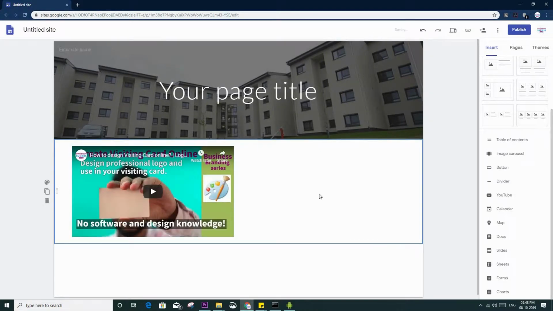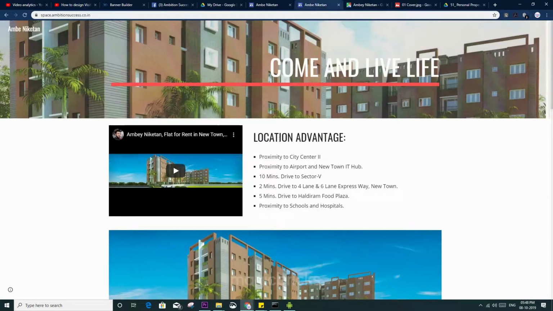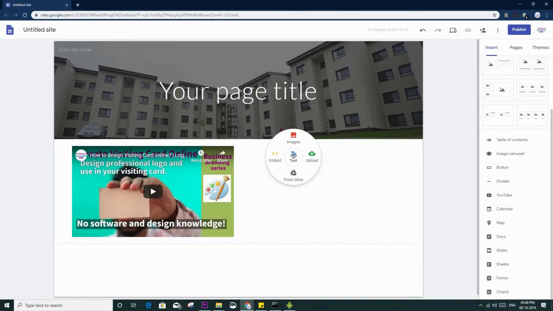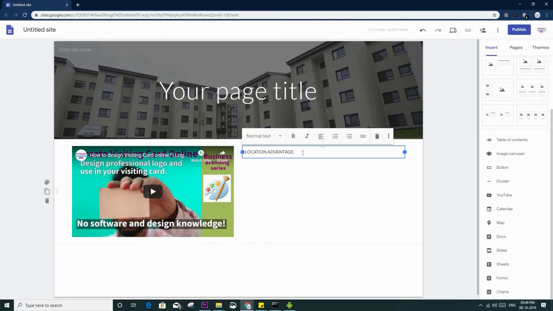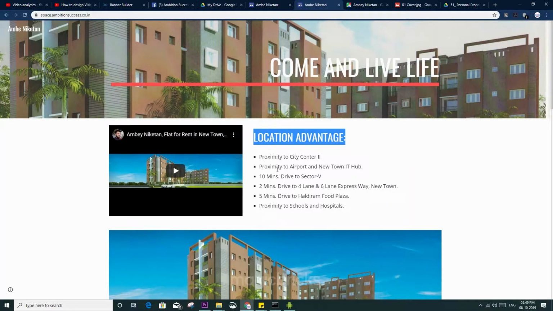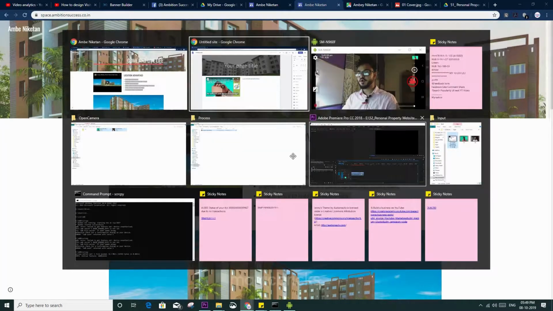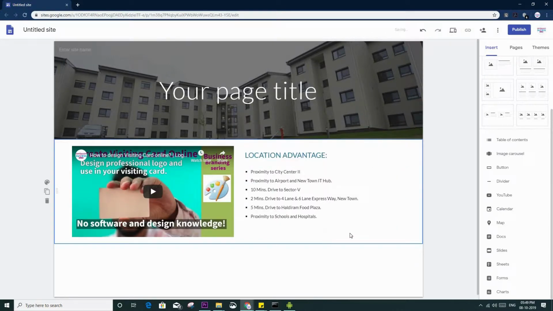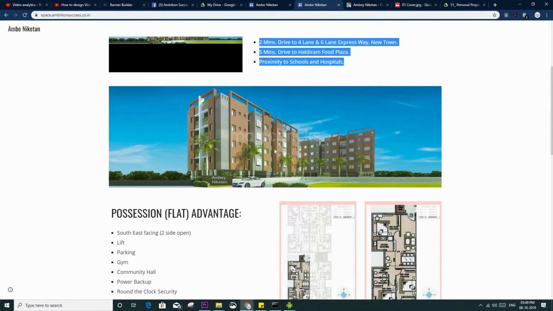Then what I have, this location advantage and this. So I am copying this, it will be fast. So if I double click here, see, if I double click, I will get a text. I just paste here and you can select heading. Okay. Then what I have this information. I will copy again, I will paste. Okay, it's done. Then what I have this another image.